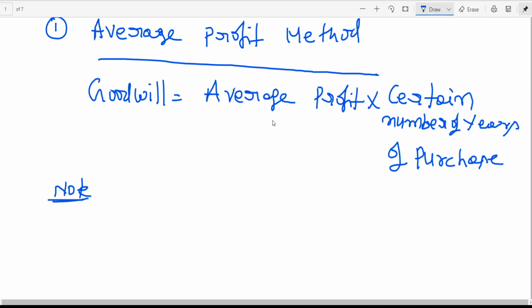This reputation I am foregoing because you are joining my firm. If my average profit is 50,000, 50,000 times 3 is 1,50,000. This 1,50,000 I am going to get in the future 3 years. Your share is 1/3, that is 50,000. That 50,000 we are foregoing.